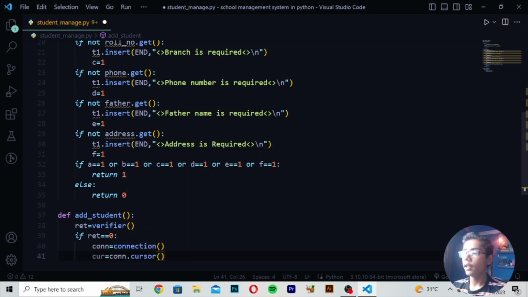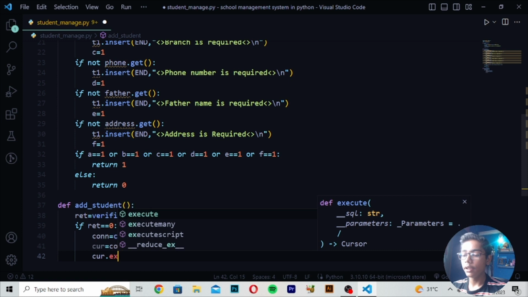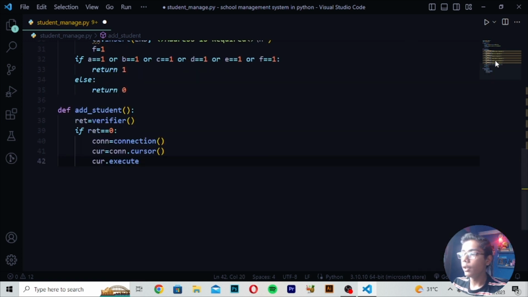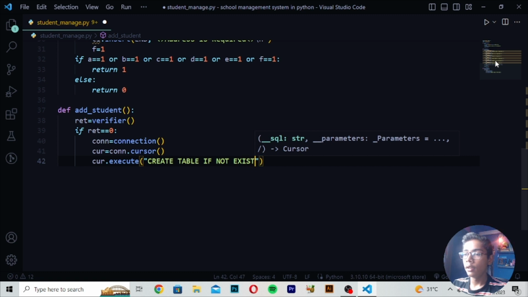Then make this bracket here. Here you have to write cur dot execute, and in execute I will now just close this, because here we will not be needing this. Then here I will write create table, and then if not exists, then students. You can see we have just written the value of create table if not exists student.